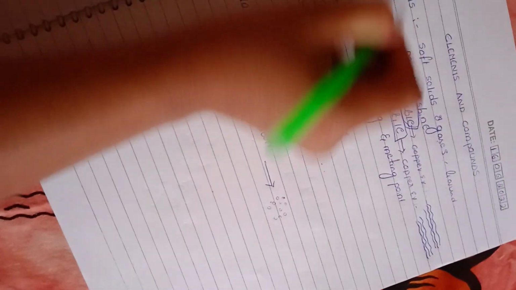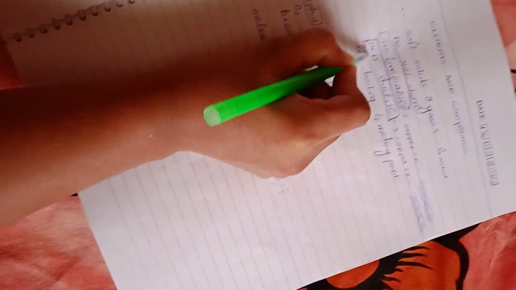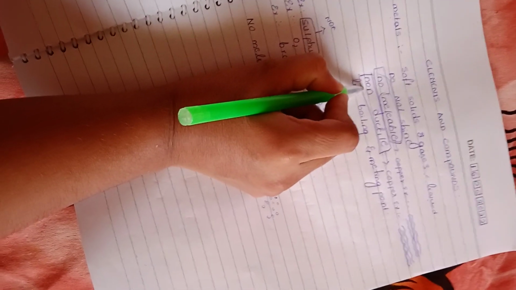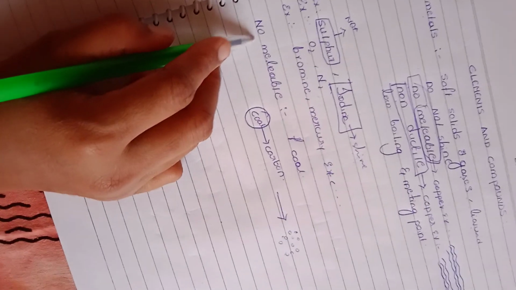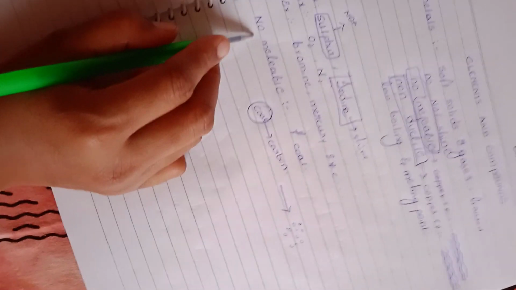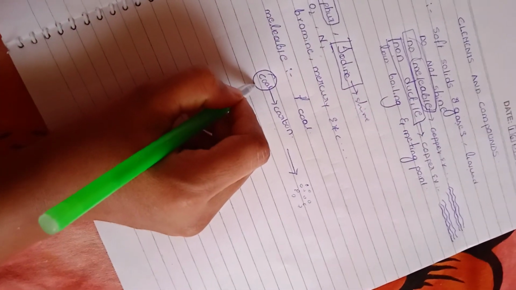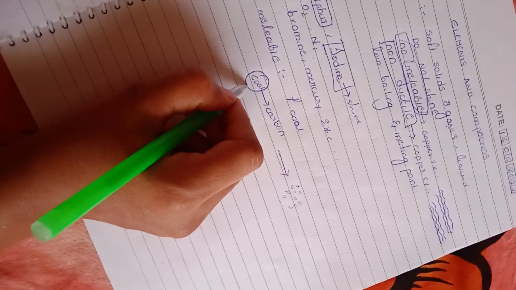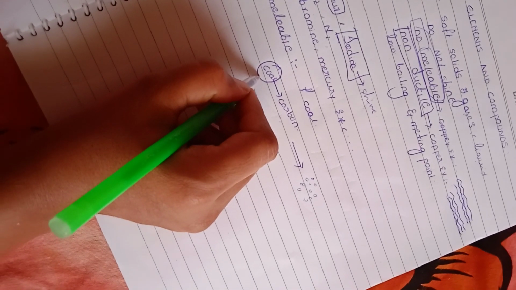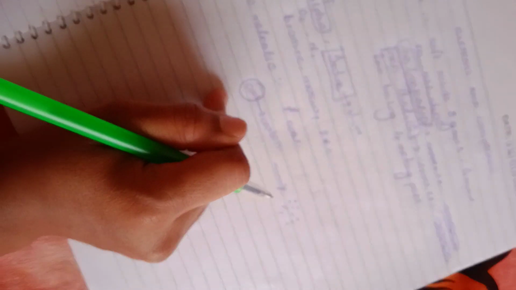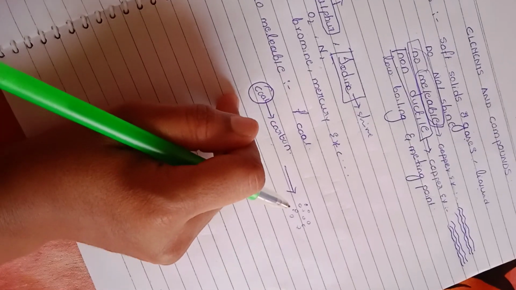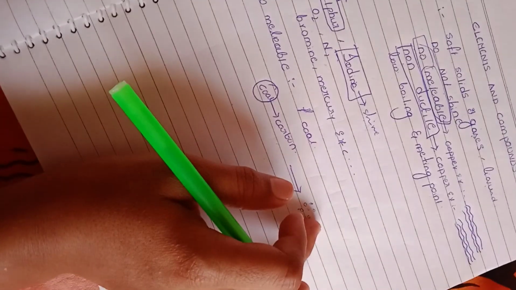But these non-metals are non-ductile. We can't make a wire. And non-malleable: if I take coal, we can see carbon in coal, and carbon is a non-metal. If I beat coal with a hammer, it does not make a sheet, it just breaks into pieces.